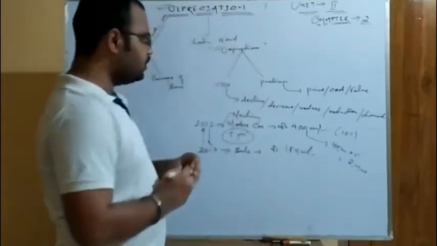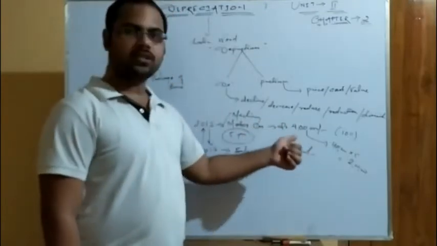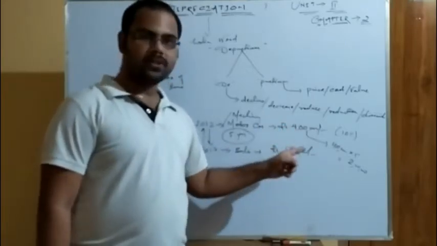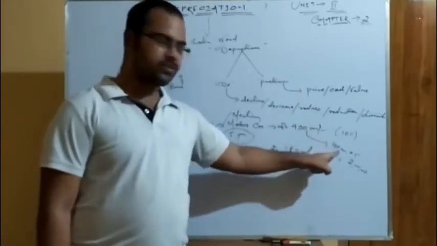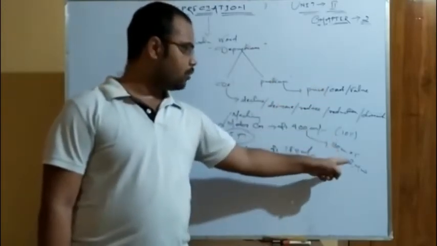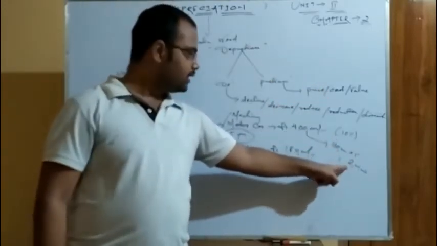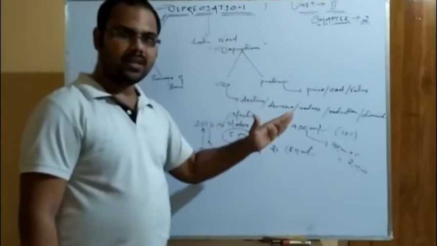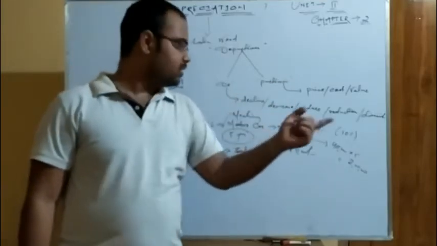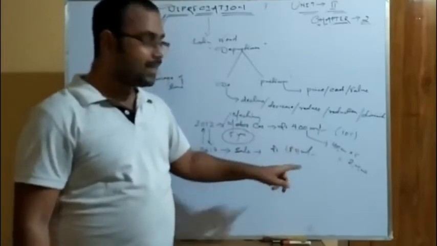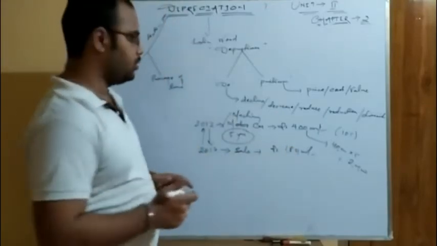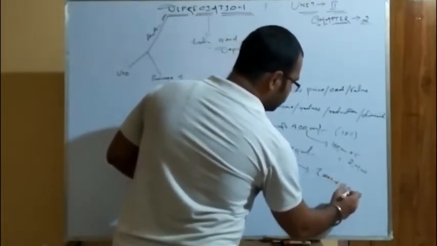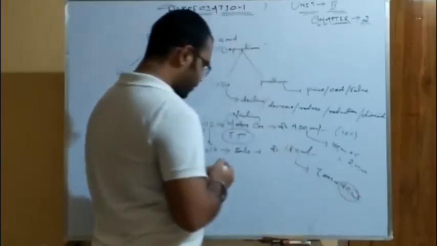Now see, the rate of depreciation charged for the machinery used in the business is 10%, and the cost of the machinery is 4 lakh. So the depreciation for a year is 10% of 4 lakh, that is 40,000. I have used it for 5 years, so the total depreciation is 2 lakh. And I have sold the asset for 1,80,000. That means the value of the asset less depreciation after 5 years is 2 lakh, and I have sold it for 1,80,000. So am I having profit or loss? Definitely I am having a loss of 20,000.